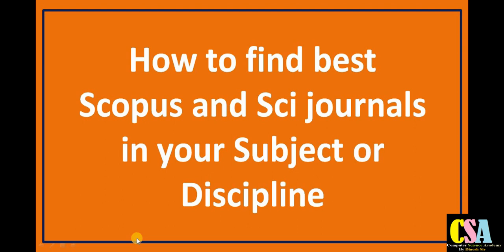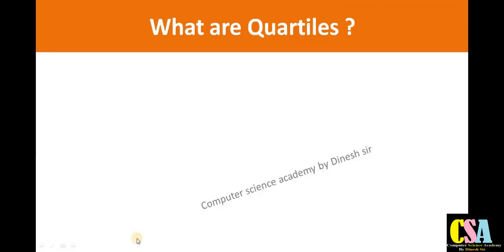So let's move to the topic: what are quartiles? In the selection of a top-ranked quality journal, we have to find out the quartile. Being a researcher, we have to be familiar with quartiles. Before we proceed, we should know what a quartile is, what it actually means, and how Scopus indexed journals and SCI indexed journals maintain the quartiles.